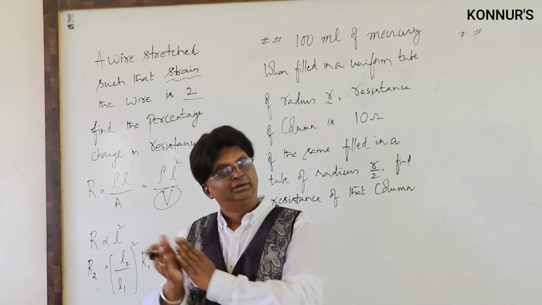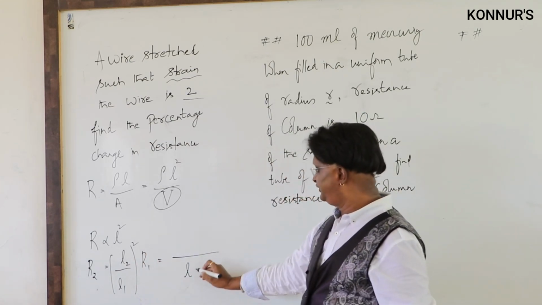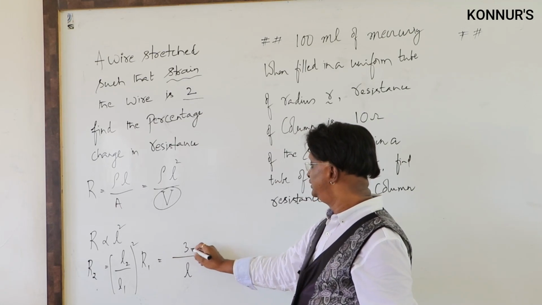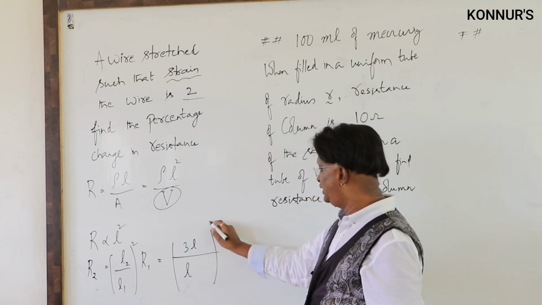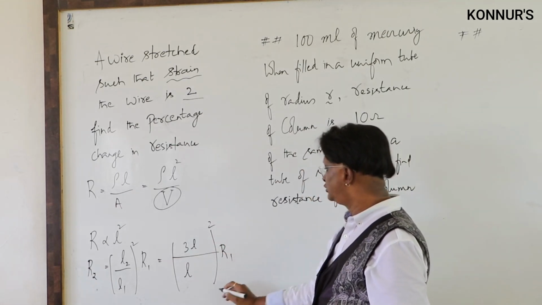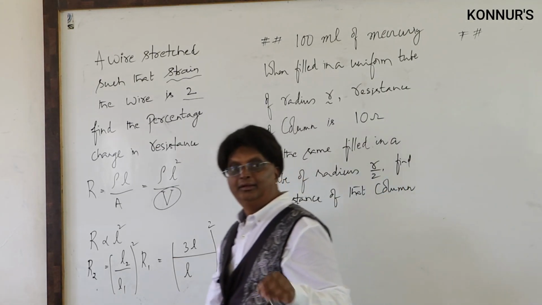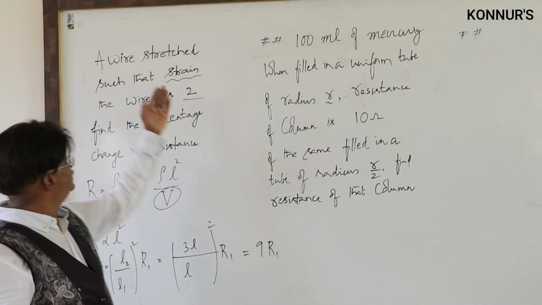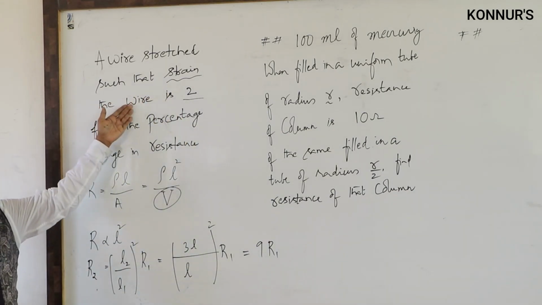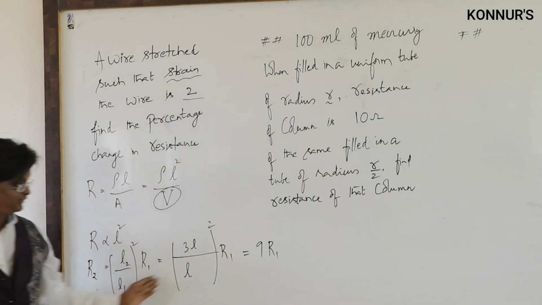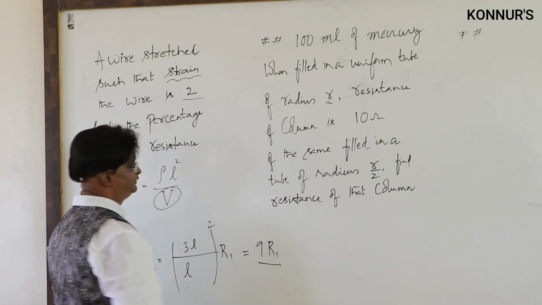That is how we write the final length. So this is L. Now, L2 is 3L squared times R1. So this is 9 times. When there is a strain of 2 due to the stretching of the wire, the resistance has become 9 times.